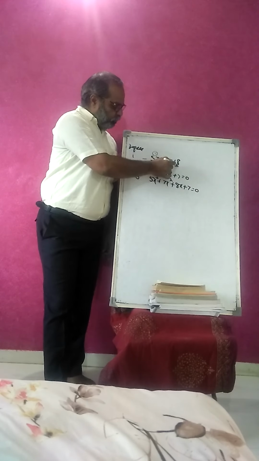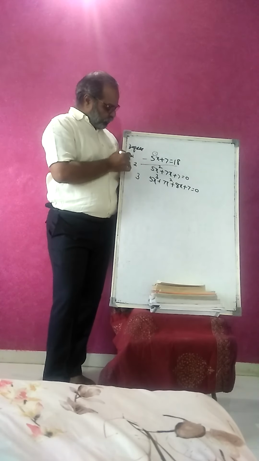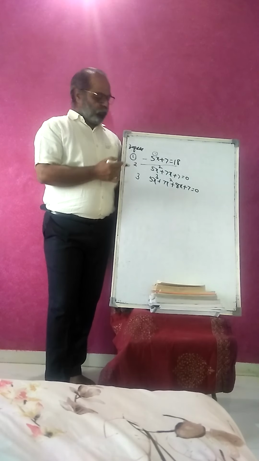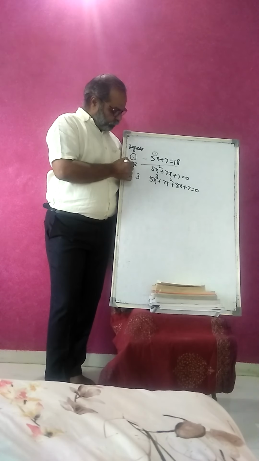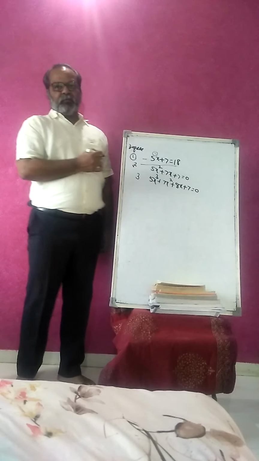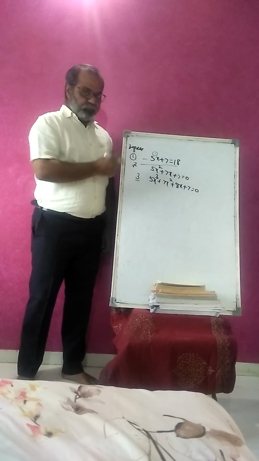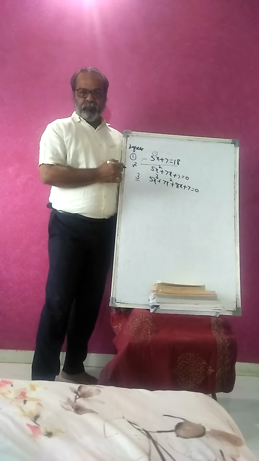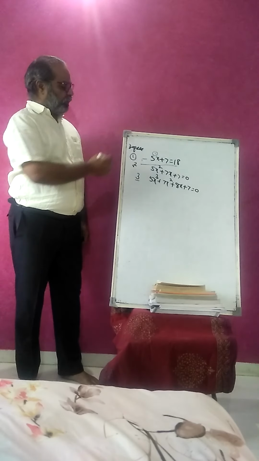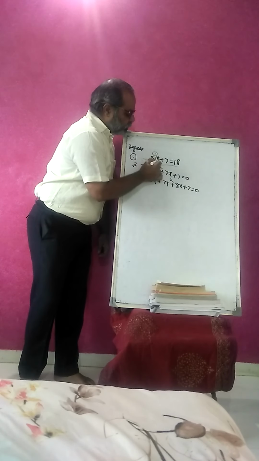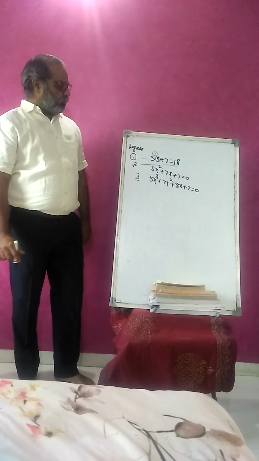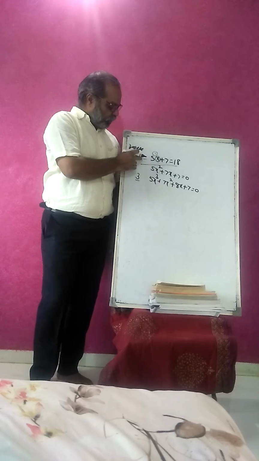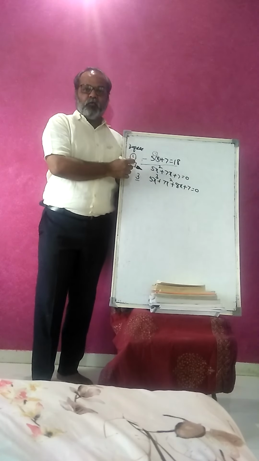Just concentrate on this first equation. When the degree of the given equation is 1, that equation is called a linear equation. If the degree of the equation is 2, that equation is called a quadratic equation, and if the degree is 3, it is called a cubic equation. Today we concentrate on the linear equation. Now look at the variables present in the equation 5x plus 7 is equal to 18. There is only one variable present, so that equation is specifically called a linear equation in one variable.